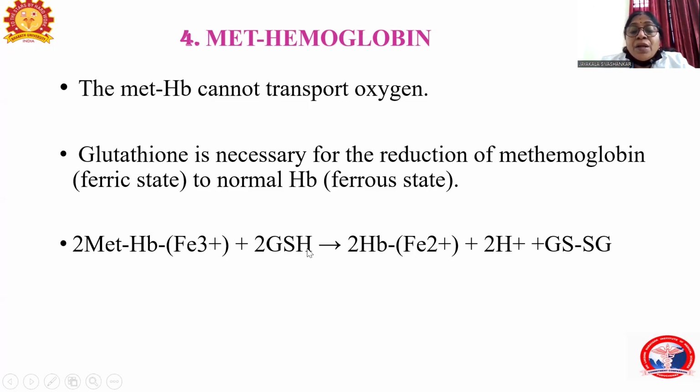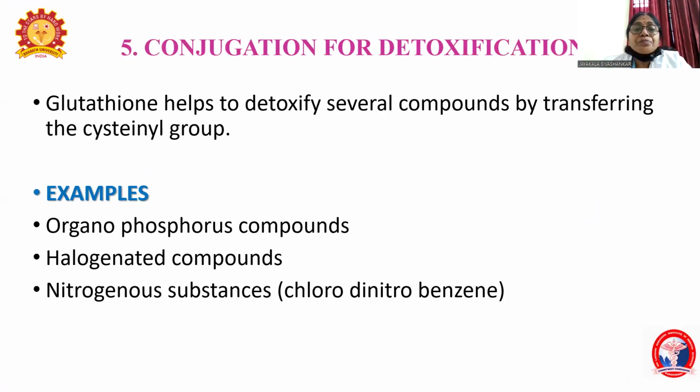So glutathione, that is GSH, the reduced form of glutathione, reduces the methemoglobin to normal hemoglobin. So the glutathione will be oxidized to GSSG and the hemoglobin is reduced. So it can easily carry the oxygen from lungs to various tissues. That is the advantage of reduced hemoglobin. That is a normal hemoglobin. So glutathione is used to reduce the methemoglobin to normal hemoglobin.